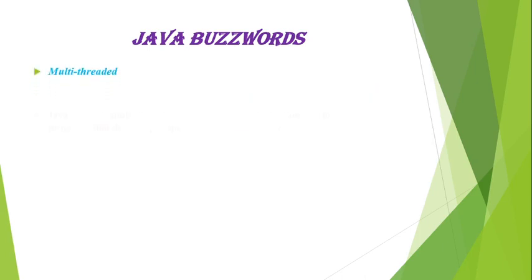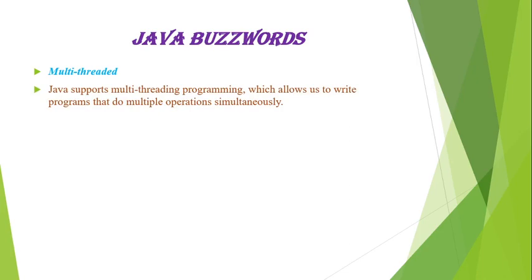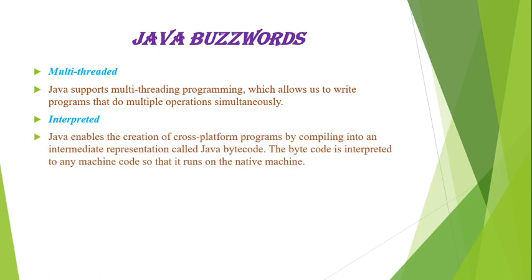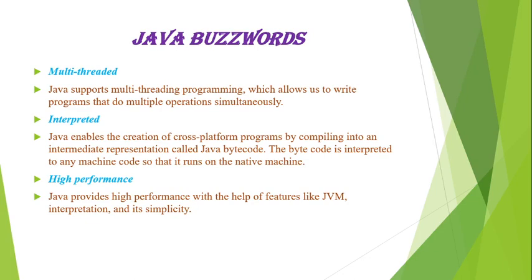Next is multi-threaded. Java supports multi-threading programming which allows us to write programs that do multiple operations simultaneously. Next is interpreted. Java enables the creation of cross-platform programs by compiling into an intermediate representation called Java bytecode. The bytecode is interpreted into machine code so that it runs on the native machine. Next is high performance. Java provides high performance with the help of features like JVM, interpretation and its simplicity.